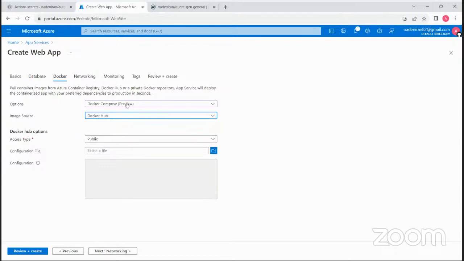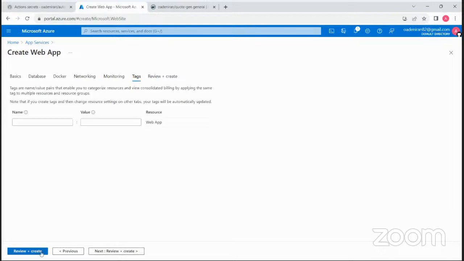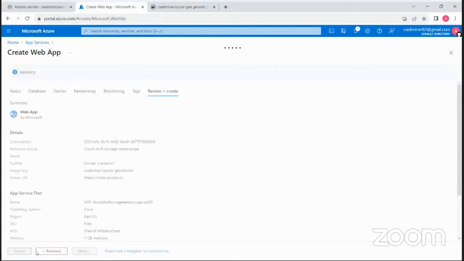It's on Docker Hub. Okay, no, not this single container. Exactly. Yeah, the tag is latest. So okay, let me see. Is there anything I missed? I doubt it.